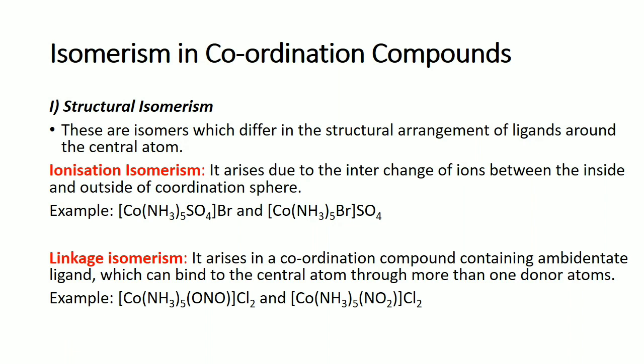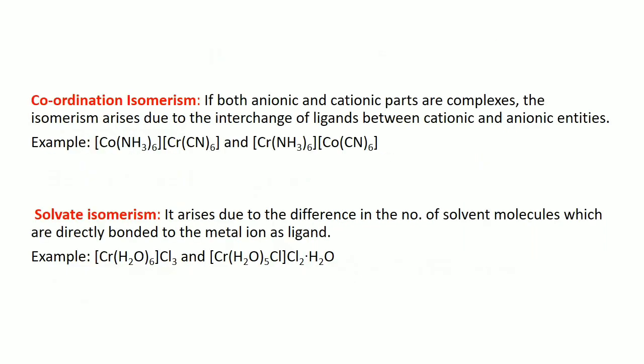Ambidentate ligand means it can coordinate in two different fashions, either as ONO or as NO2. So if we have two complexes in that way, where this ambidentate ligand is present, they can show linkage isomerism. The linkage part is different.